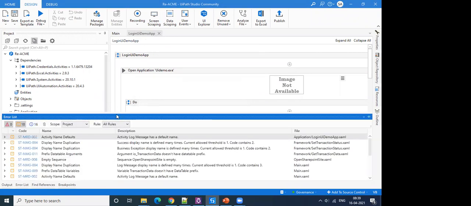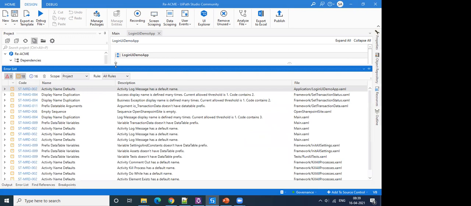All right, so here you will see that whatever rules, errors or warnings I have set for my project will get flagged if my workflow is not meeting those expectations. So these are all the warnings.